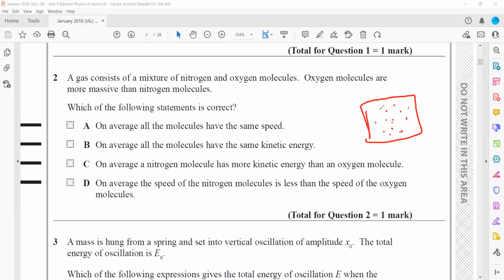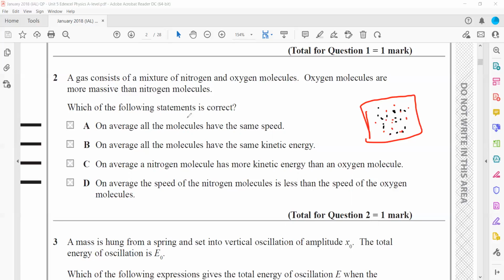Because the temperature of the gas will be constant, it means the kinetic energy of the particles will be same. Kinetic energy of the oxygen particle will be same as kinetic energy of nitrogen. But oxygen particles, because they're massive, will move slower, and nitrogen particles, which are lighter, will move faster.